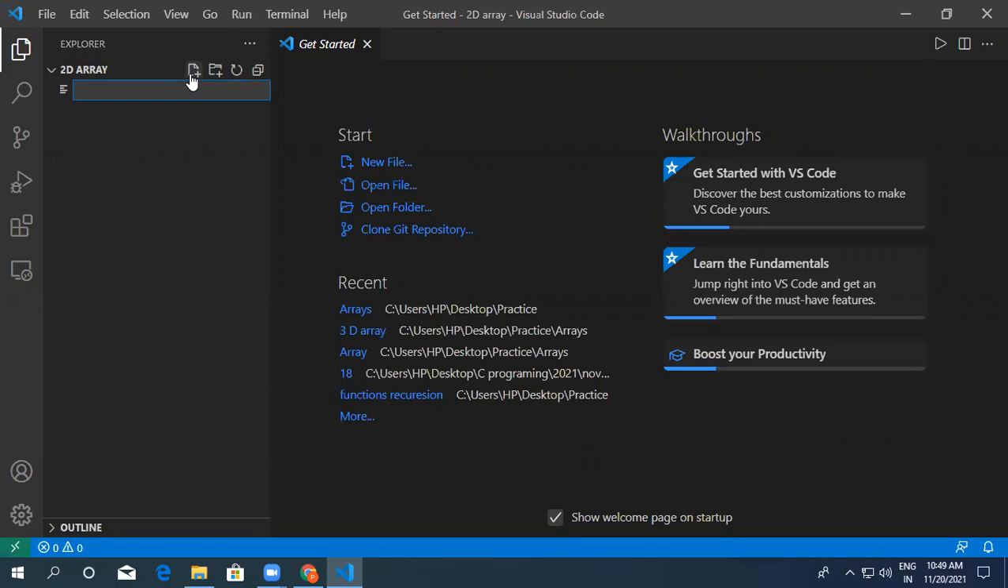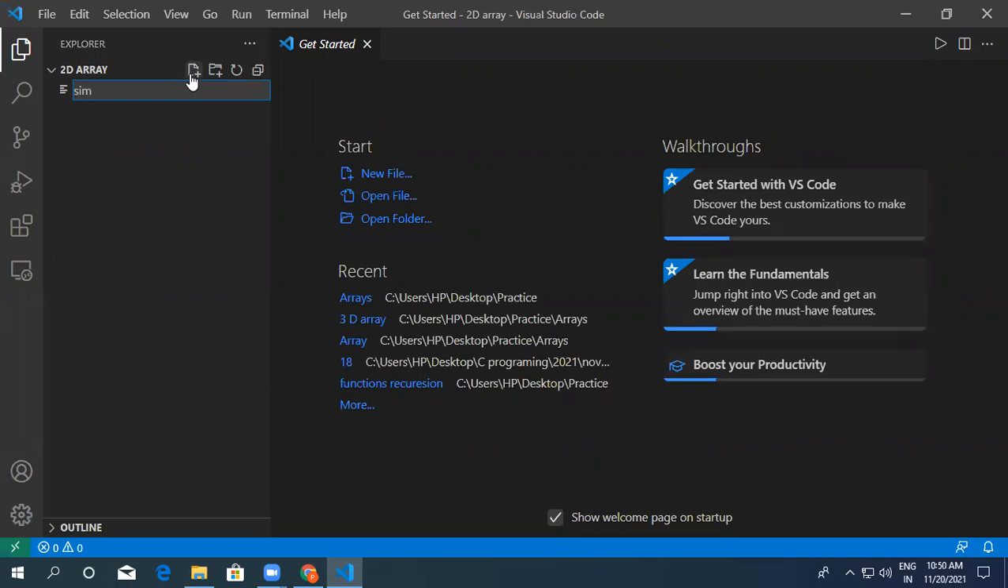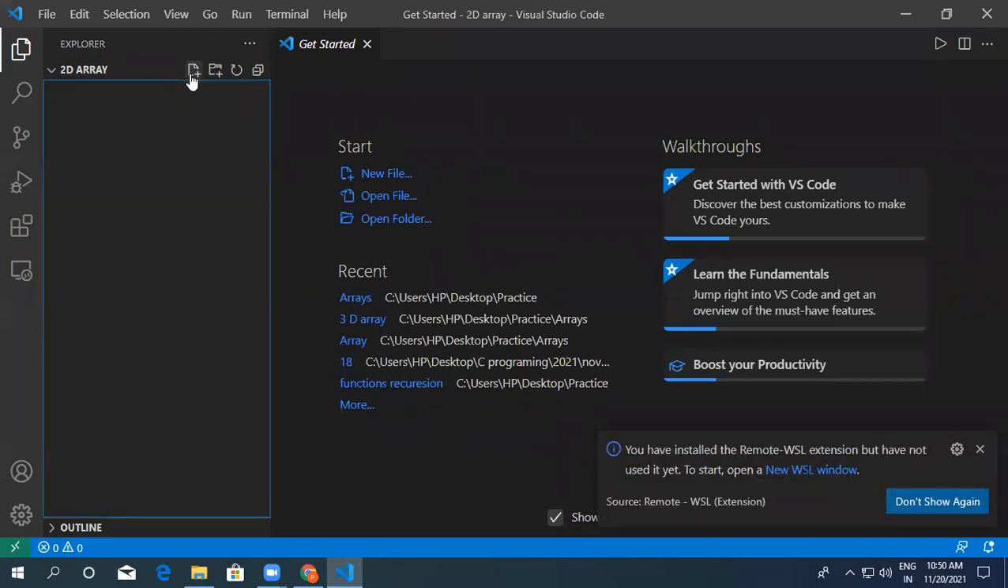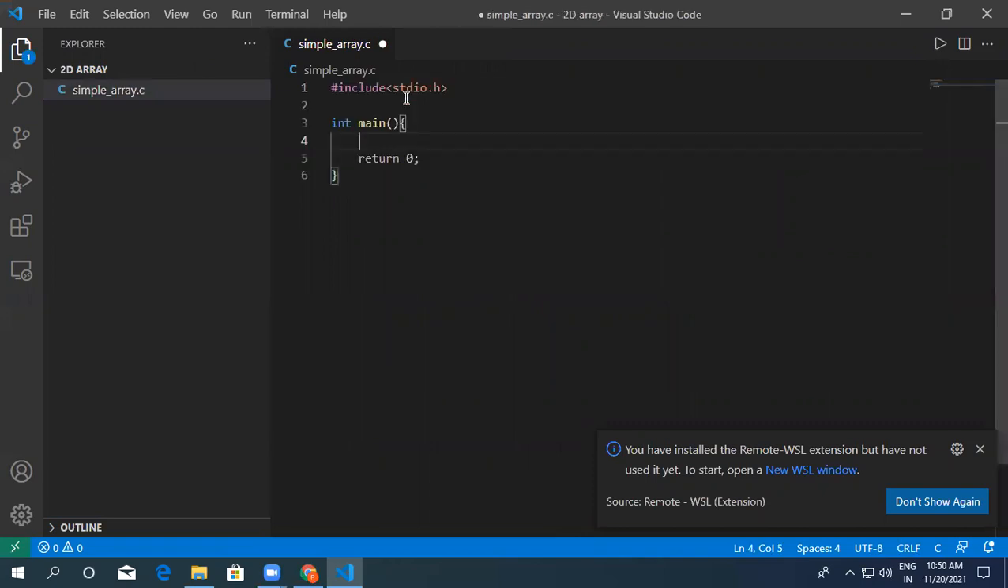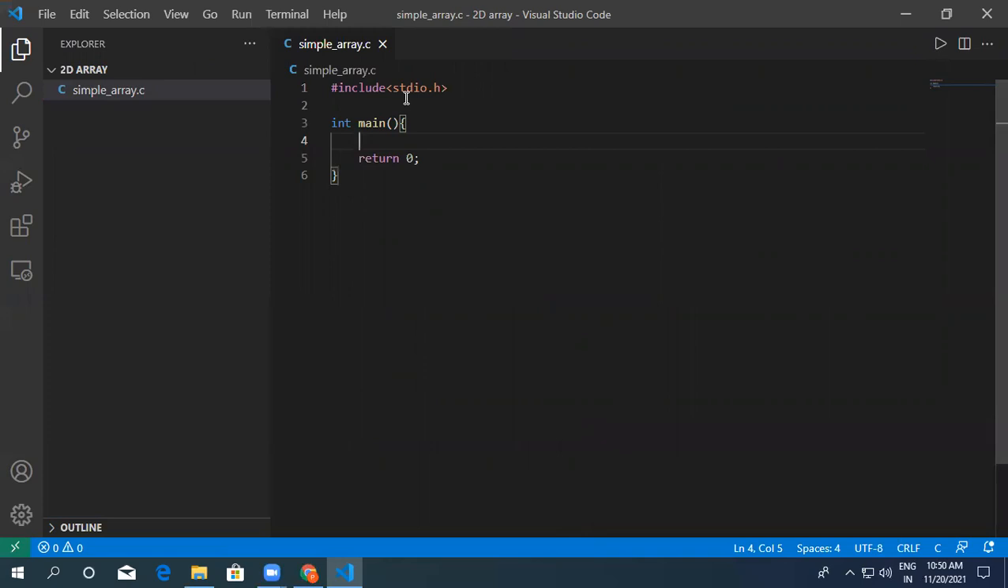Simple array. This will be simple array dot c. Okay, this is about simple array. We just initialize, we just declare. I want to talk about the character arrays also actually, because you have seen only single array. Now we are taking another kind of array. It's float.